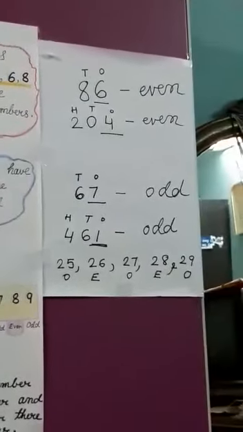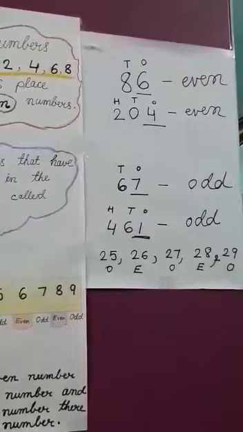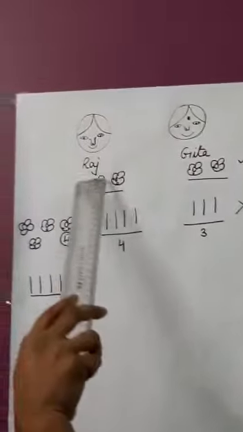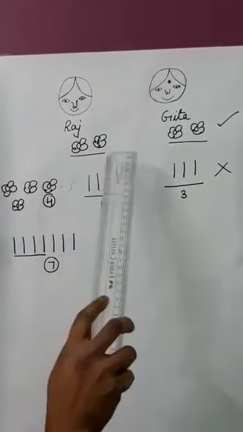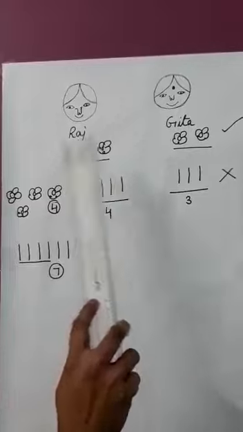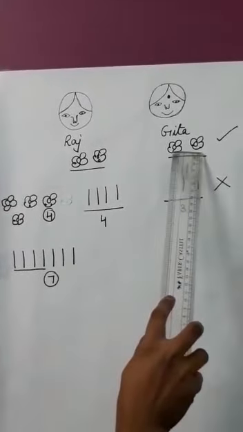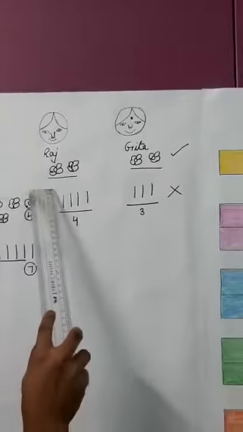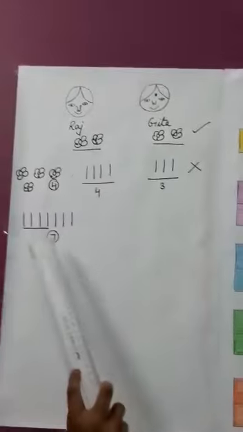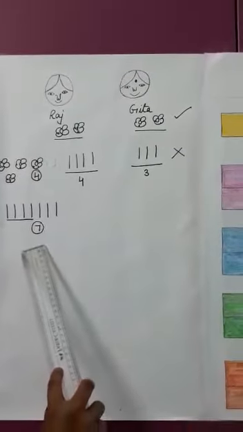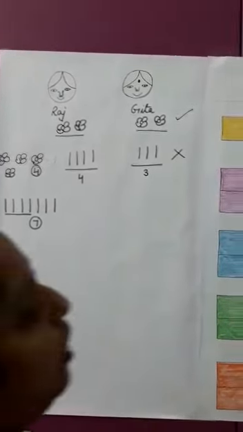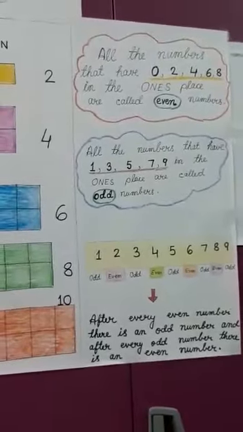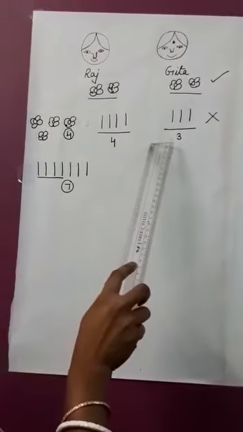Now again let us come to the first section that we discussed about Raj and Geeta. They had 4 flowers, an even number. That's why Raj and Geeta could share it equally, 2 and 2. But they had 7 sticks, which is an odd number. So they couldn't distribute it equally.